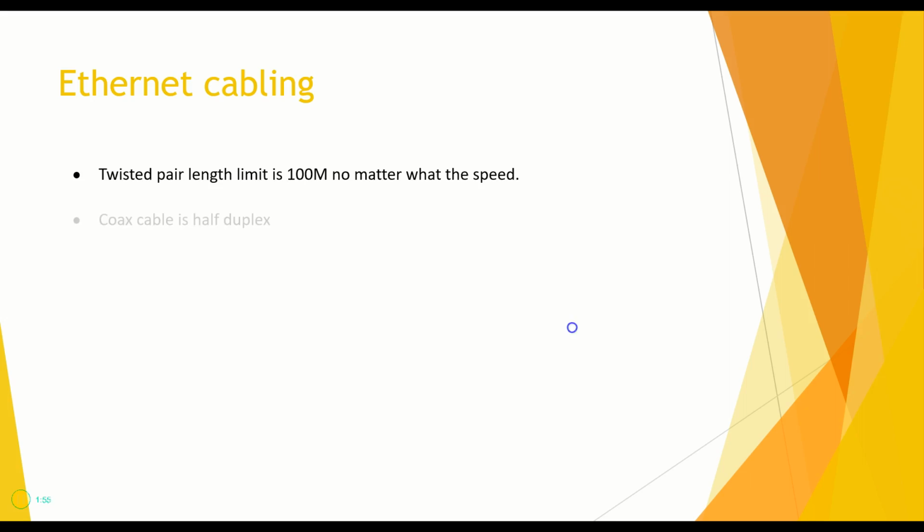it's 100 meters. Coax cable, we've already mentioned this before, is half duplex because it doesn't have that many pairs of wires in it, so it's half duplex. Ethernet over twisted pair is full duplex. It has 2 sets or 2 pairs of wires, so it's capable of communication in both directions at the same